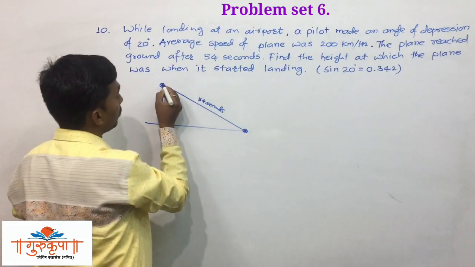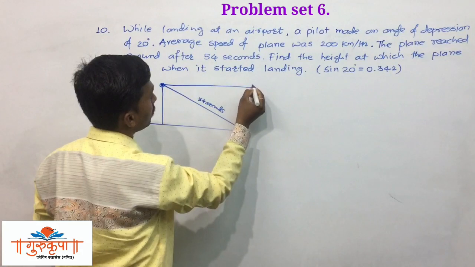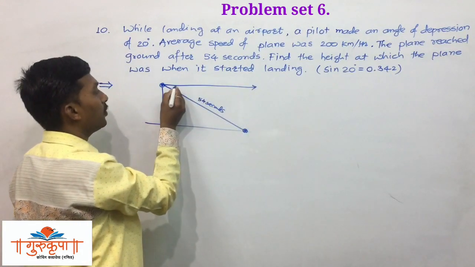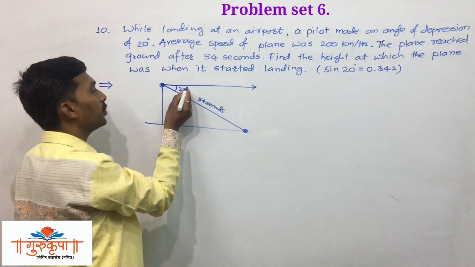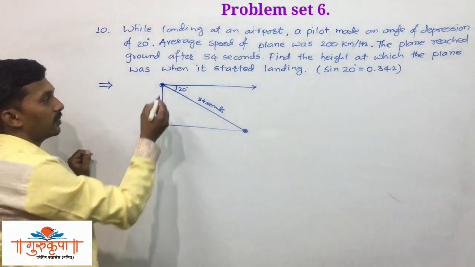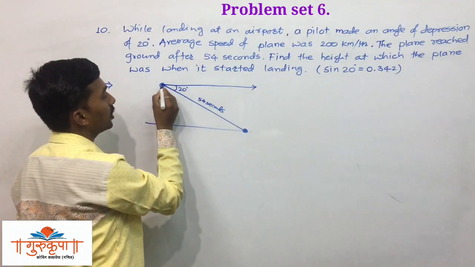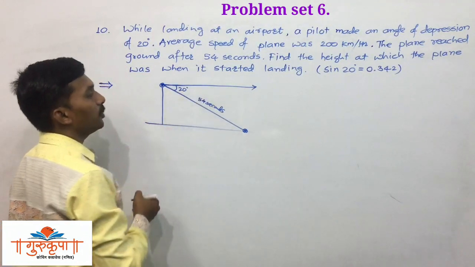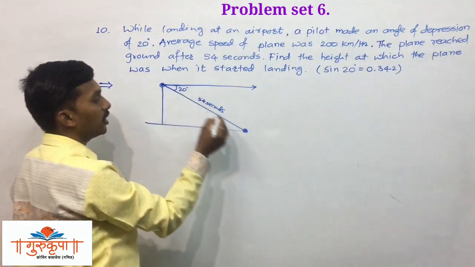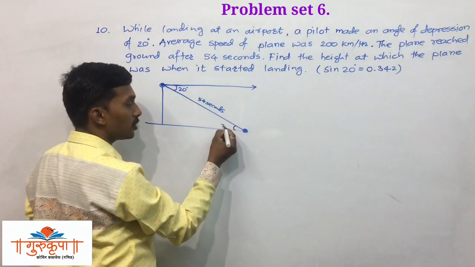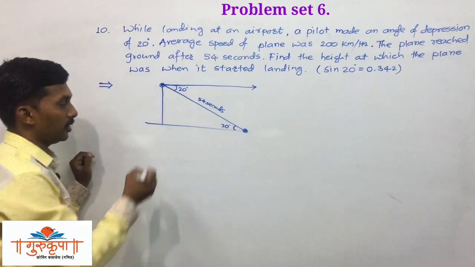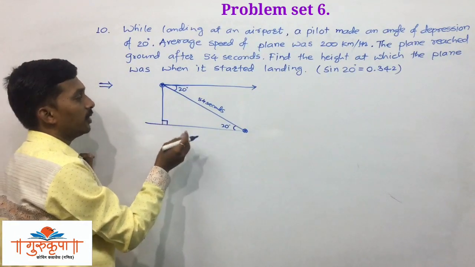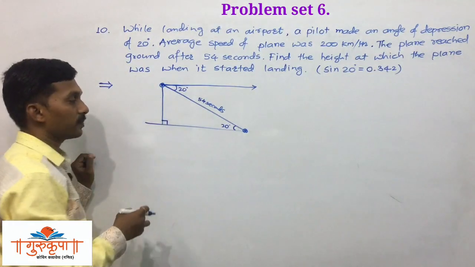And see, here we have given the angle of depression of 20 degrees. Here we have angle of depression. If this angle measures 20 degrees, then this is also 20 degrees. And here we have to find this height.